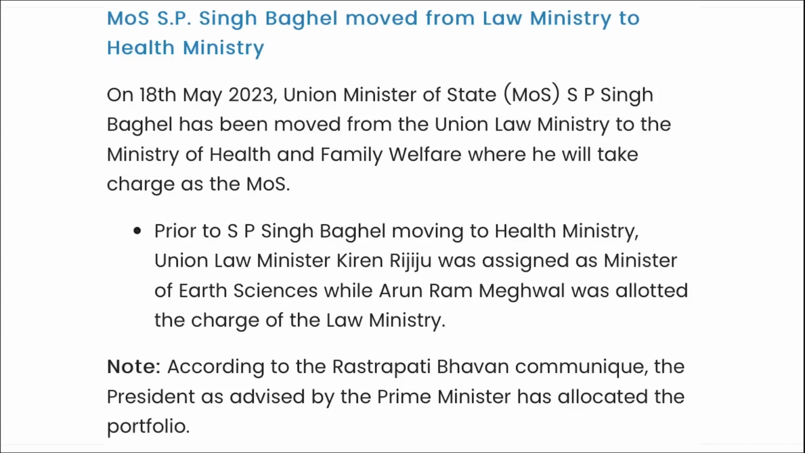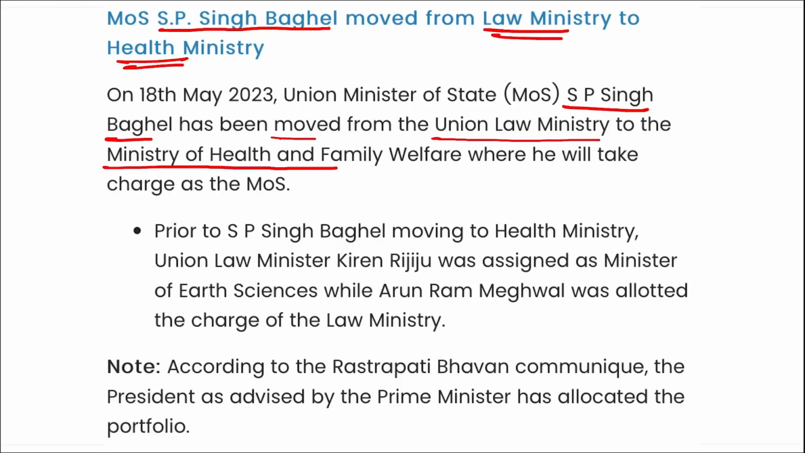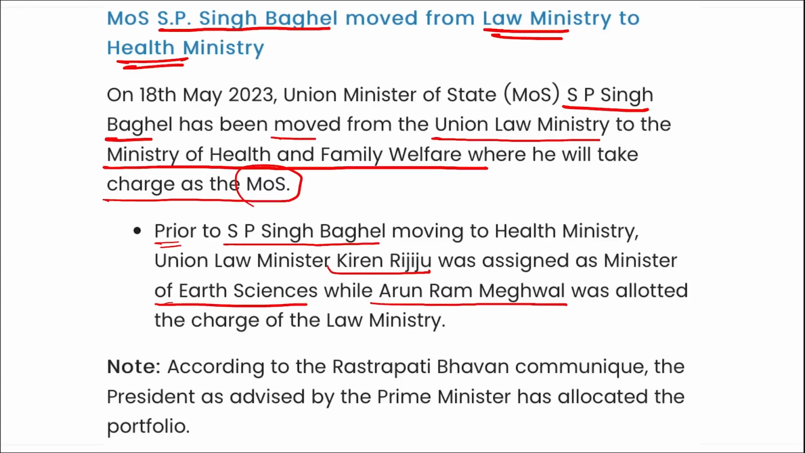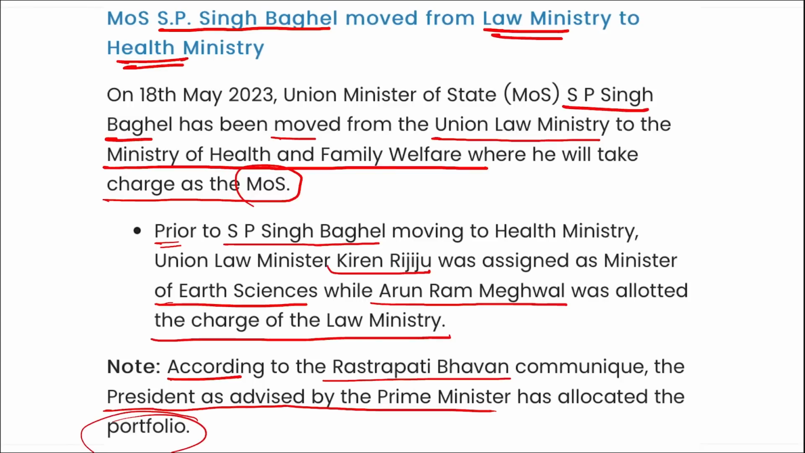Next. Next is Minister of State SP Singh Baghel moved from Law Ministry to Health Ministry. I repeat, Minister of State SP Singh Baghel has moved from the Union Law Ministry to the Ministry of Health and Family Welfare, where he will take charge as the Minister of State. Prior to SP Singh Baghel moving to Health Ministry, Union Law Minister Kiran Rijiju was assigned as the Minister of Earth Science, while Arun Ram Meghwal was allotted the charge of the Law Ministry. Correct? According to the Rashtrapati Bhavan, the President, as advised by the Prime Minister, has allocated the portfolio.